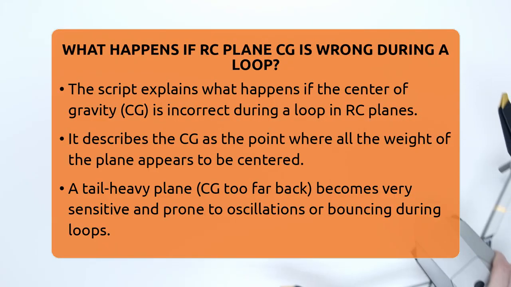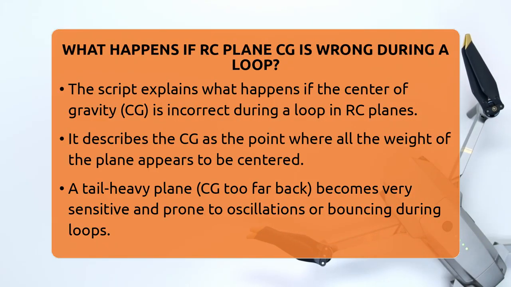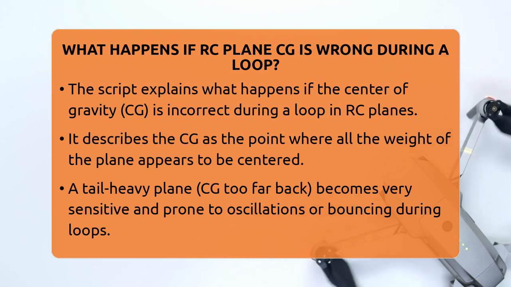What happens if our seaplane CG is wrong during a loop? Imagine flying your remote control airplane and trying to do a perfect loop. Suddenly, things don't go as planned and the plane acts unpredictable. What causes this? It's often the balance point or center of gravity that's off.